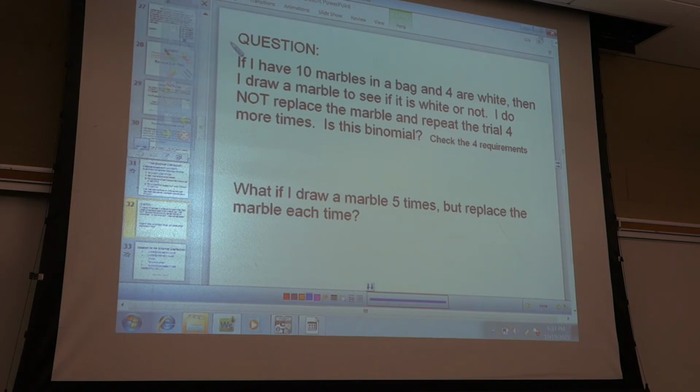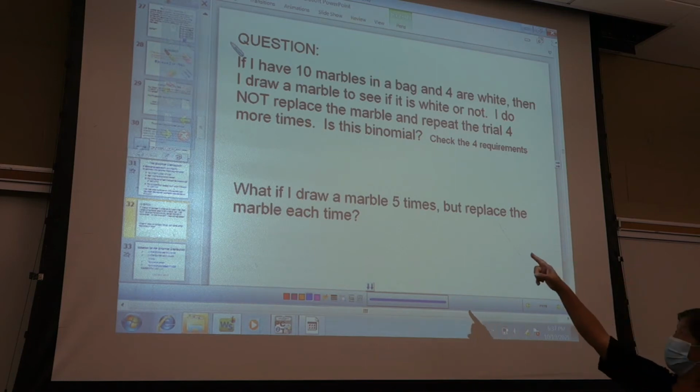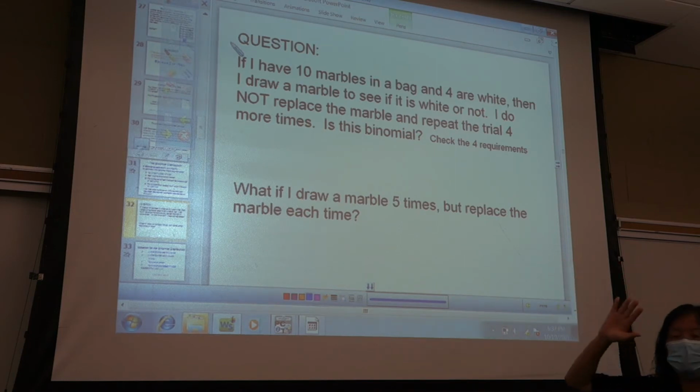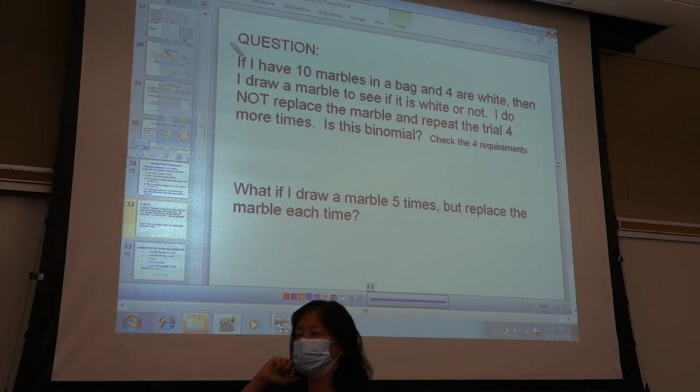All right, take a look. The first one is something happening over and over again. Let's start with number 2 actually. Is it something happening over again, and that thing only has two possible options, is or isn't? Yes. Looking at a marble, it's either white or it's not. Do I know ahead of time that I'm only going to draw a marble a certain number of times? Yes, I'm only drawing it 1 plus 4 more, 5 times total. So the first condition is satisfied.